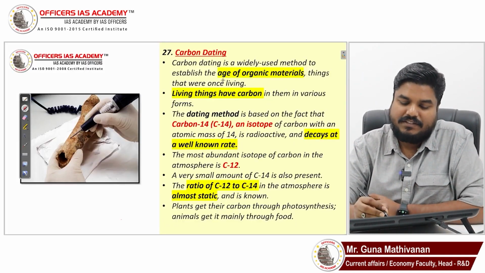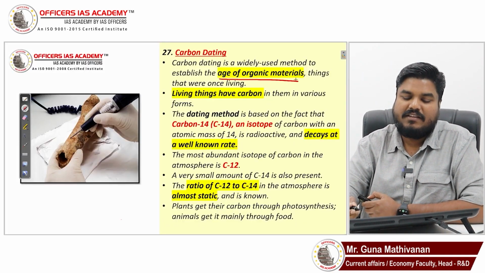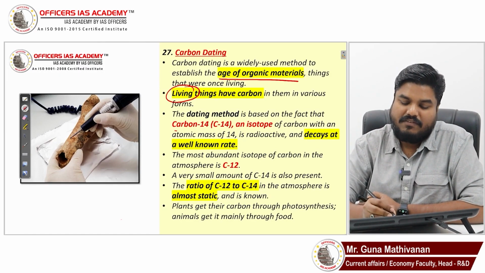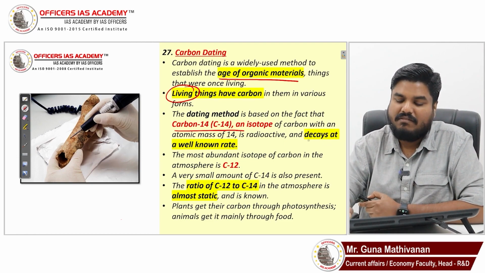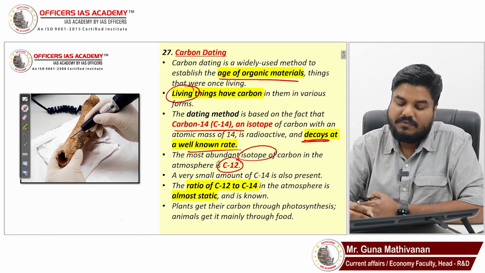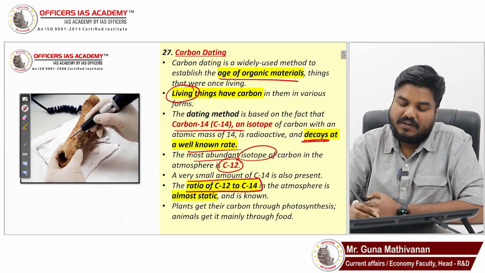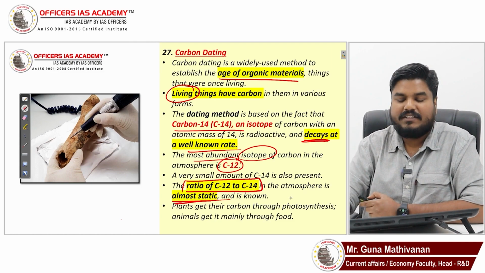So it is used to establish the age of organic materials, materials which once lived. C14 is an isotope of carbon that decays at a well-known rate. Another isotope is C12, which is very abundant. The ratio of C12 and C14 is almost static.